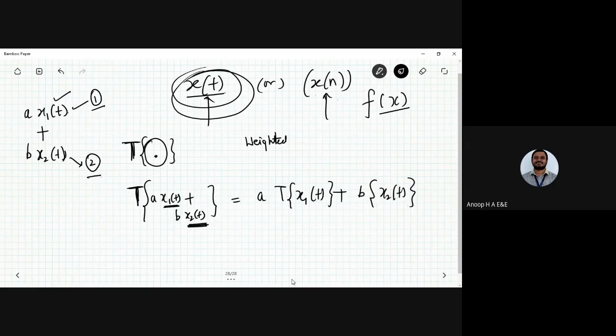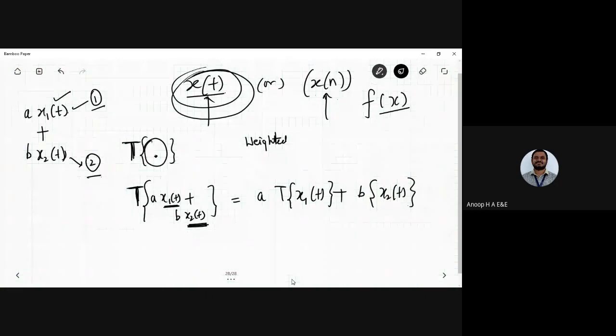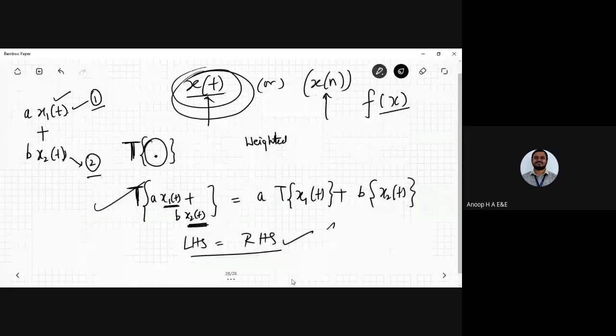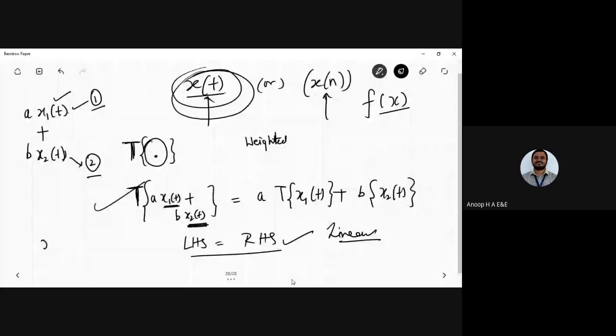Once this is equal to this value, that is LHS equal to RHS, then I can say the system is said to be linear. So for the given continuous time signal x of t, if this holds good, where T of a x1 of t plus b x2 of t equals a T x1 of t plus b T x2 of t, I can say that the system is said to be linear.